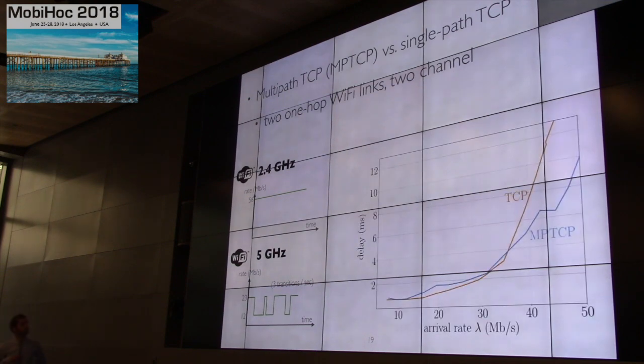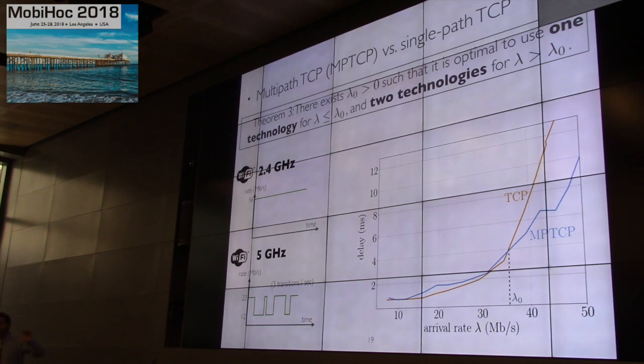And what we show is actually, again, even though multipath TCP and TCP are not optimized for delays, and we do not have this static splitting probability, what we see is the theorem that we have shown. For small arrival rates, TCP tends to do slightly better than multipath TCP, and only for larger arrival rates, multipath TCP does better in terms of delays.